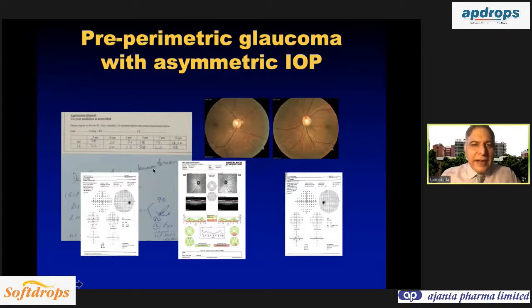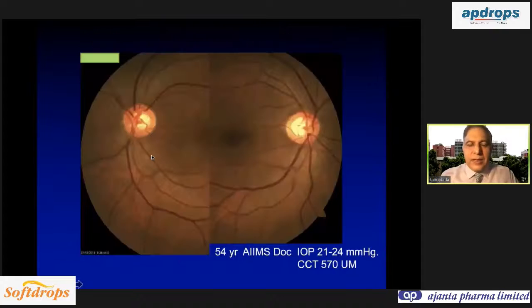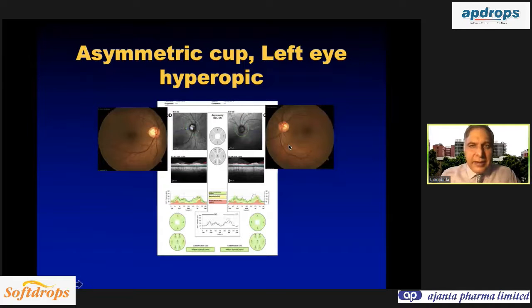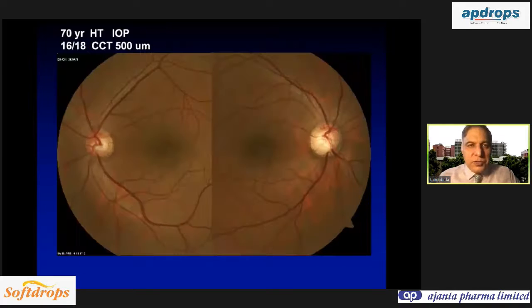And also the left eye has a higher pressure. So this is my colleague, another doctor at AIIMS, and you can see he was referred as a glaucoma suspect: larger cup disc ratio and asymmetry between the two eyes, but absolutely normal RNFL. This was due to hyperopia. There was asymmetric cup disc ratio, so we could rule out on the basis of OCT that he does not have glaucoma.